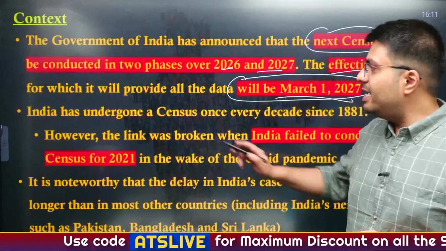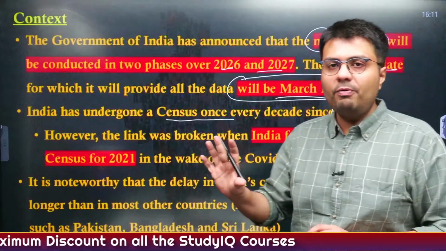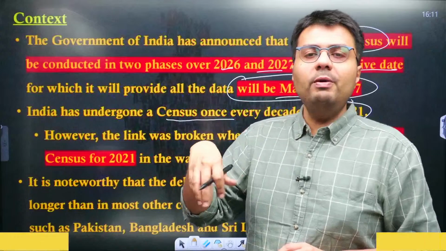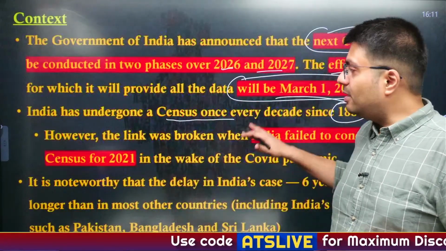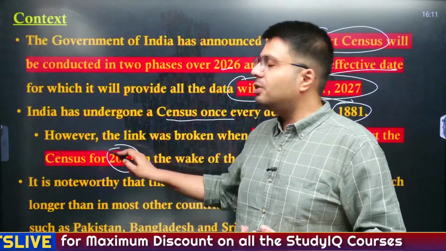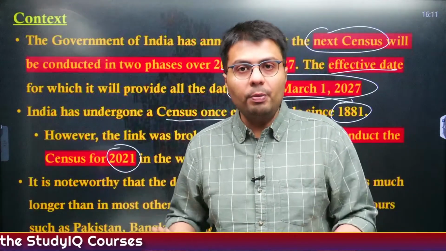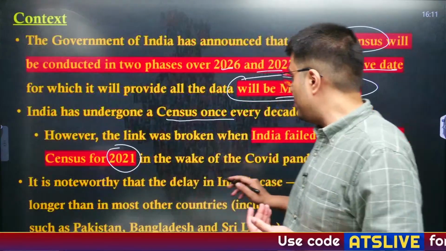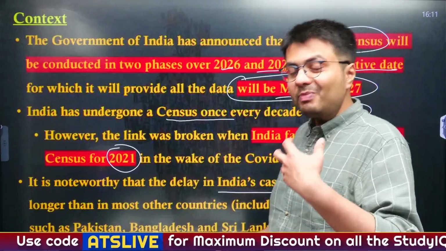Now you understand, India has undergone a census every decade since 1881, irrespective of whatever sovereign authority was ruling over us, whether it was independent India or whether we were under the British colonial rule, and irrespective of which political party is in power. But this exercise was stopped for the first time in 2021, because this was the time when not just India but the entire world was under the grasp of a global pandemic. So because of that disruption, the census could not be held in 2021. Now this will be held and India will witness a new census after 16 years.